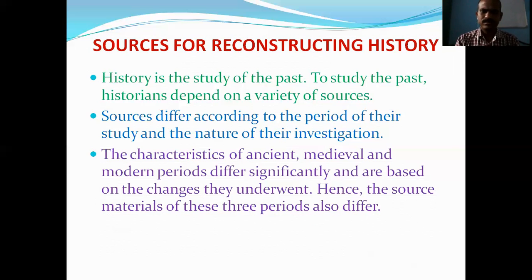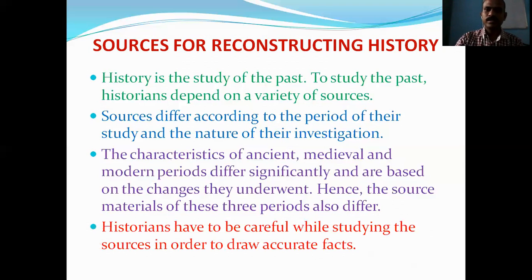For ancient history, there are sources made up of wood or soil. In the medieval period, written documents are found. Tarikhs are the written proofs of history found for medieval history. It means the sources of history differ from period to period.